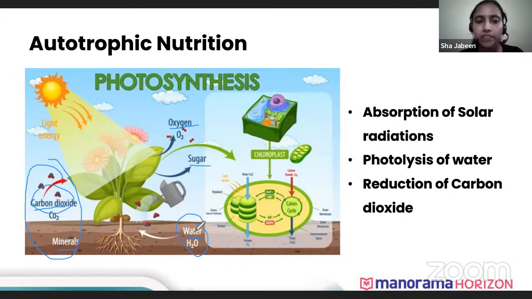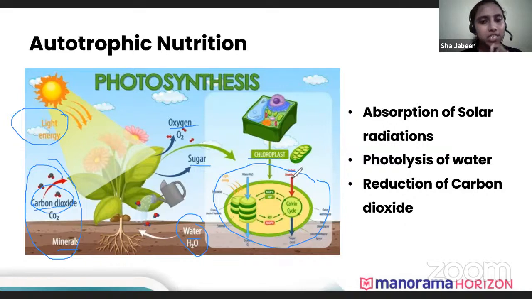Now, the raw material we have understood. Apart from raw material, it also requires a light source, and the light source is the ultimate sun. The sun is the light source in photosynthesis. Now, apart from the light source, it also requires the chlorophyll molecule, and this chlorophyll molecule is present in a special organelle which is present only inside a green plant, and that special organelle is the chloroplast.